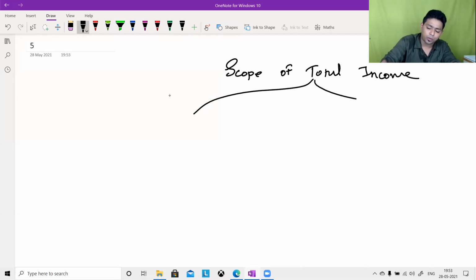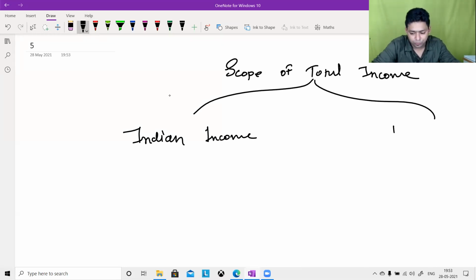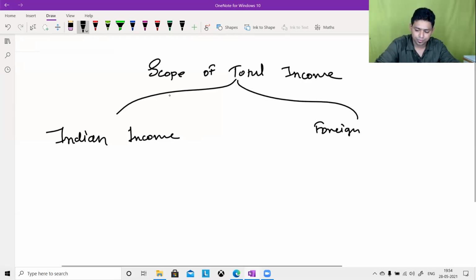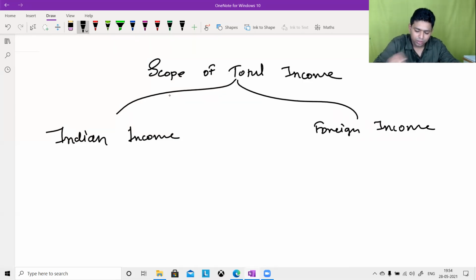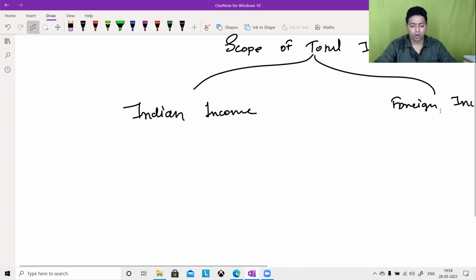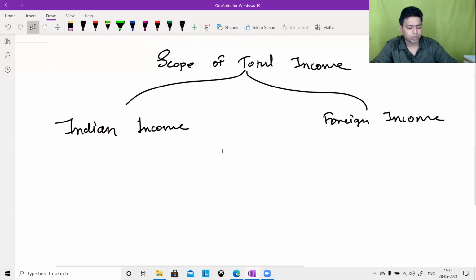It says there are two types of income. What are those types? Type 1 of income is Indian income. Type 2 is foreign income. So what do you mean by foreign income? Foreign income is income which is not an Indian income.